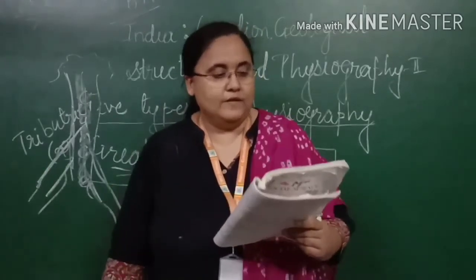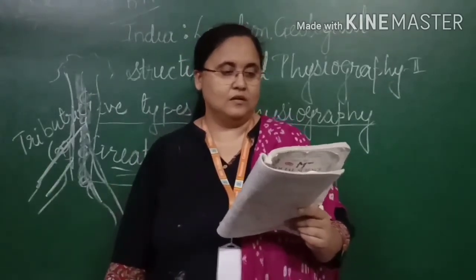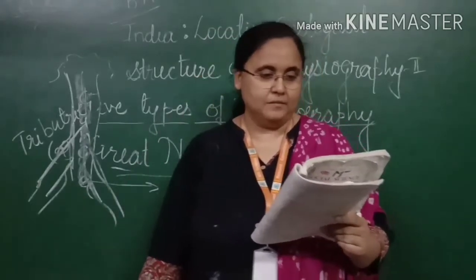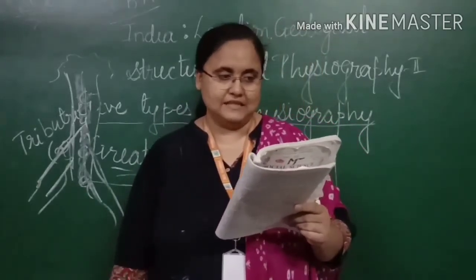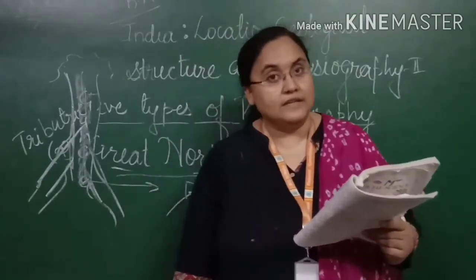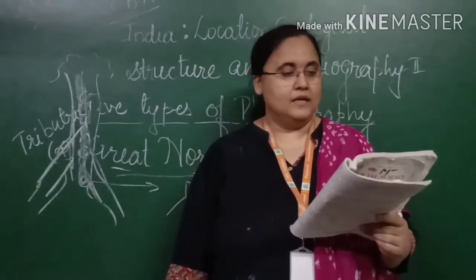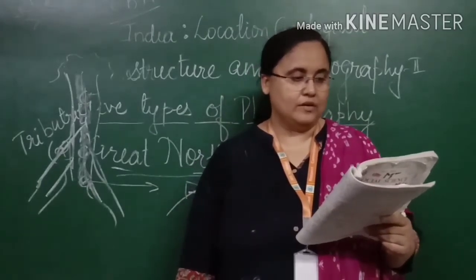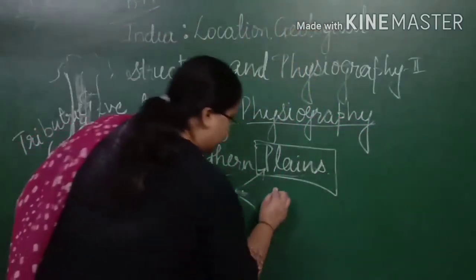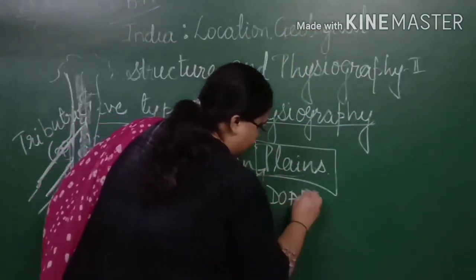Okay. Now when we are talking about the tributaries, Jhelum, Chenab, Ravi, Beas and Satluj, they all are the tributary rivers to the Sindhu. They are originating from the Himalaya. Generally, a region between two rivers is known as a doab. What is the meaning of doab? Do-ab.